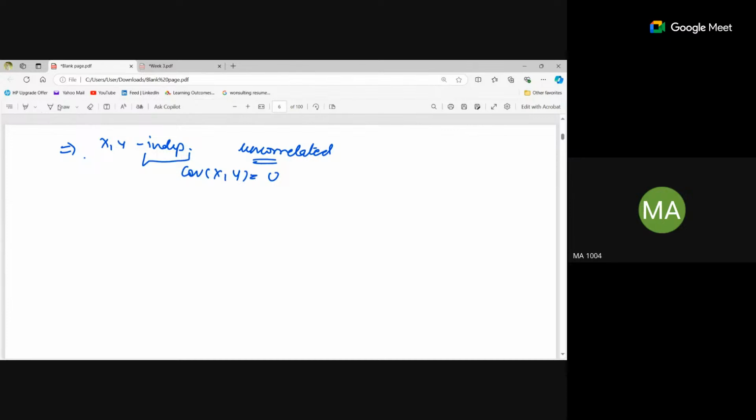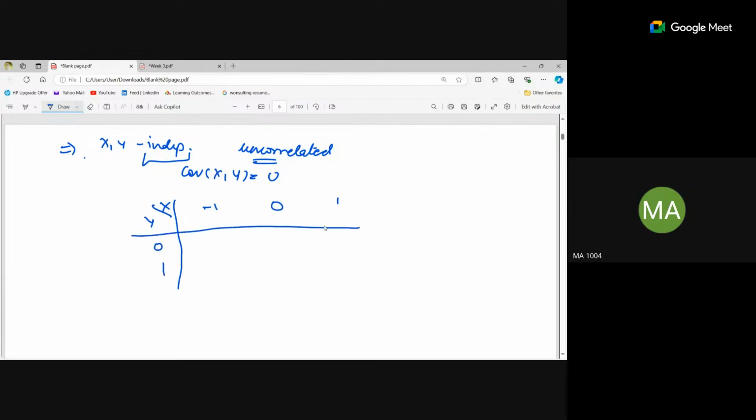For example, we can take an example. X and y are taking values: x takes -1, 0, 1, and y takes values 0 and 1.